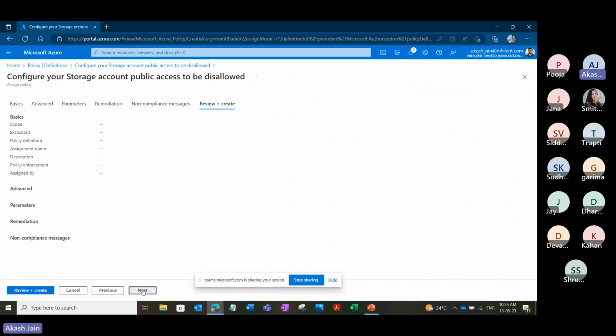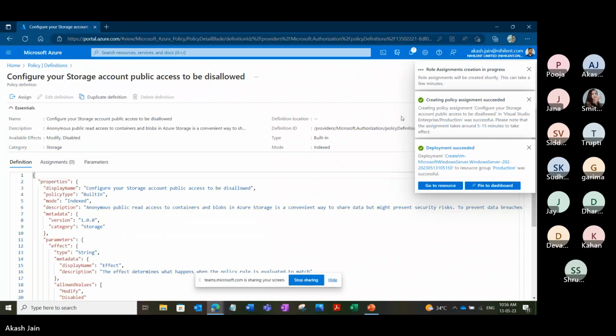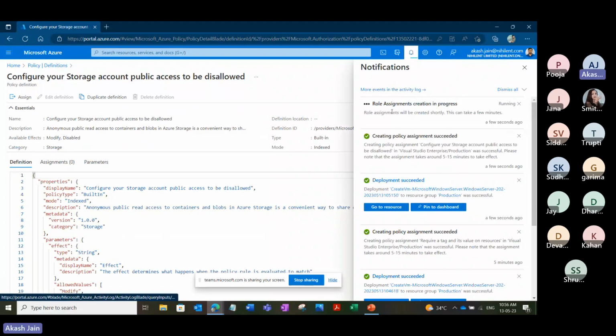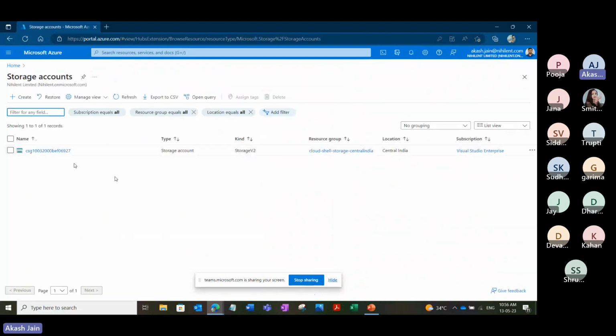So we'll go and create this policy. Let the role assignment also get created. It's created now. This policy might take a couple of minutes to get active.